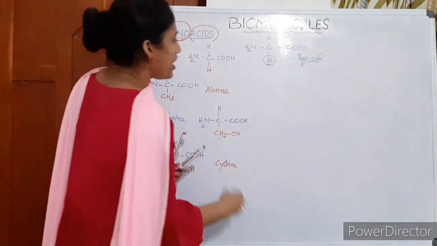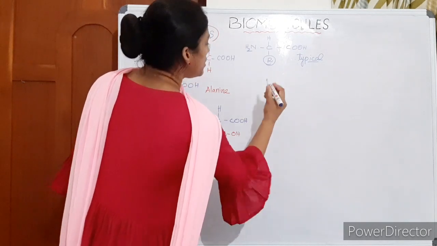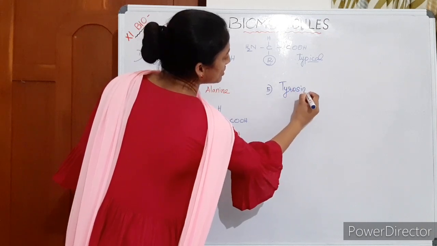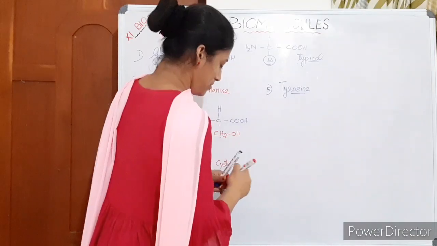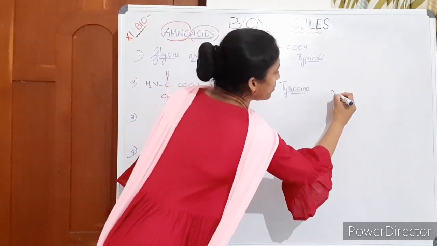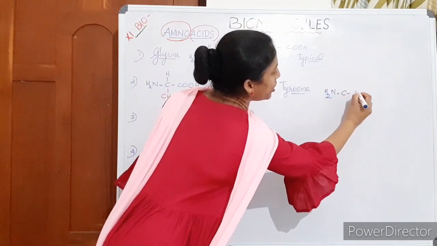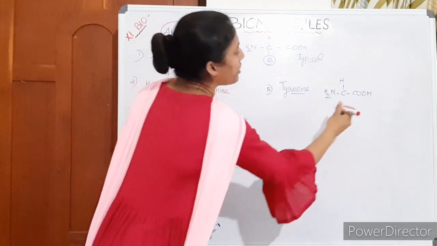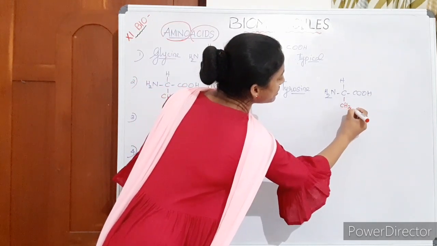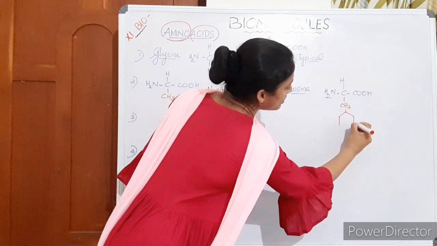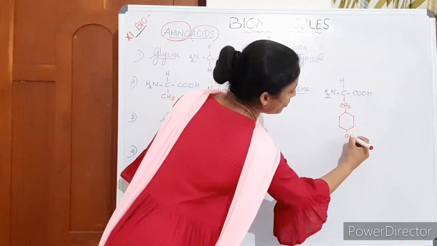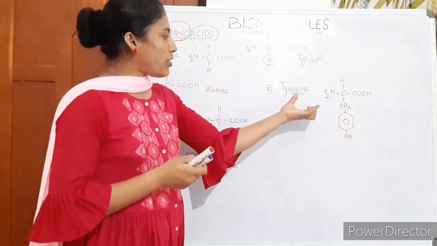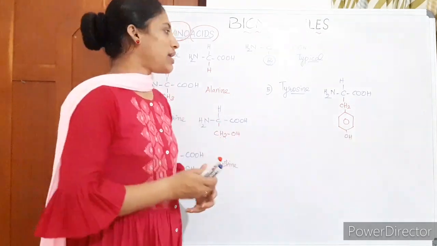Then the next amino acid given in your textbook is tyrosine. Tyrosine is an aromatic amino acid. This is the basic structure, hydrogen, and in the aromatic amino acid the side group has CH2, then a benzene ring, and then phenol. This is tyrosine. Tyrosine is an aromatic amino acid with a ring structure in the side group.